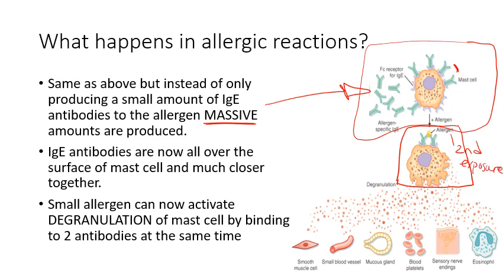And because 2 antibodies have interacted with the allergen at the exact same time, it is causing our mast cell to undergo degranulation, where it's essentially exploding and releasing an absolute massive amount of histamine, which causes all those signs and symptoms that we were describing. So things like swelling, redness, itchiness. In extreme cases, that swelling can cause your airways to be blocked off because the blood vessels surrounding your airways have swollen so much. Your airways are now sealed.